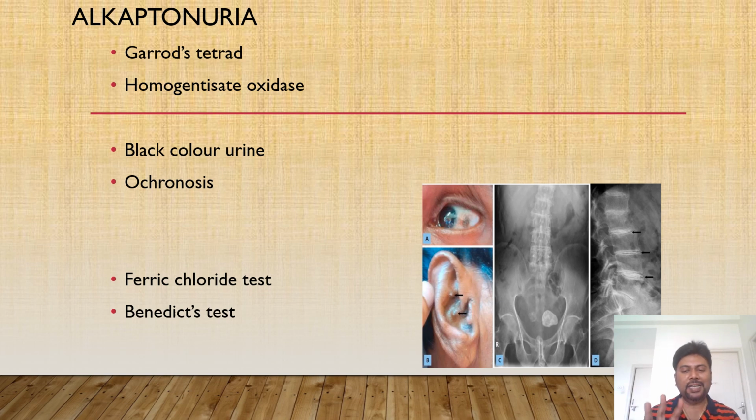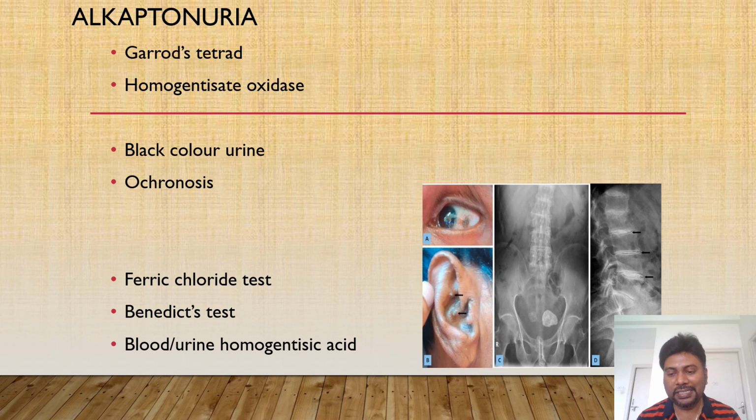All these are just screening tests which were followed in olden days, but now, after the widespread use of tandem mass spectrometry, we can directly measure the blood or urine homogentisic acid levels. If it is elevated, then we can easily make out the diagnosis as alkaptonuria. So that's it about tyrosine metabolism and its related disorders.